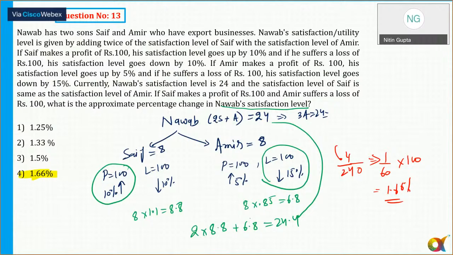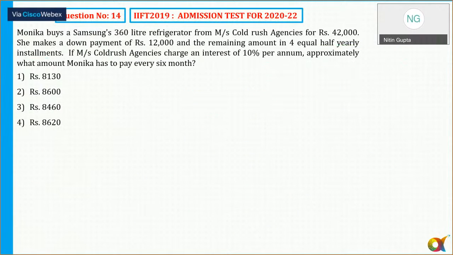Question number 14. So let's move to question number 14. Again, it is not something new. Installment pair. Monica buys a Samsung 360 litre refrigerator from MS Gold Rush Agency for 42,000, and she makes a down payment of 12,000. So out of 42,000, she makes a down payment of 12,000. So she needs to pay only the remaining 30,000.